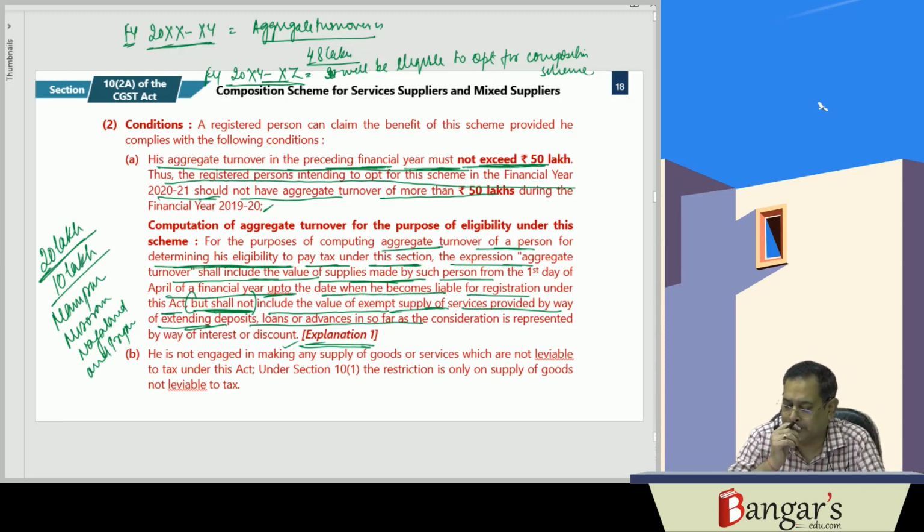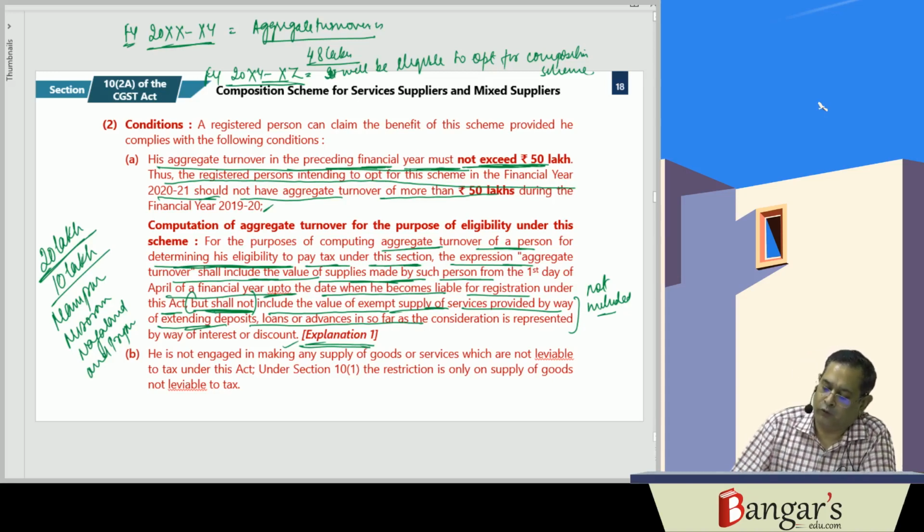Here also, what is not included? The value of exempt supply of services provided by way of extending deposits, loans or advances, insofar as the consideration is represented by way of interest or discount.